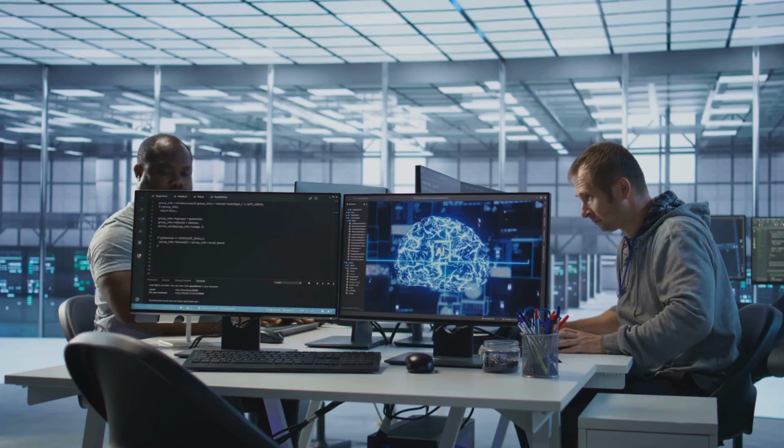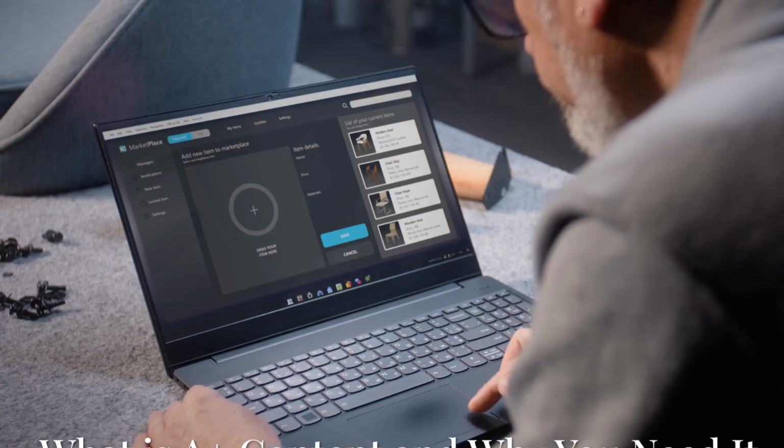You can highlight key features. You can build trust with customers. More trust means more sales. Ready to boost your Amazon game? Let's dive into A plus content.